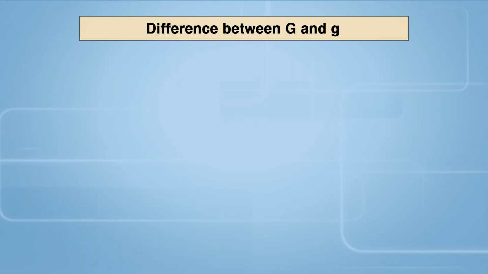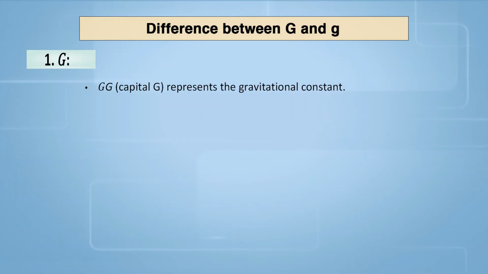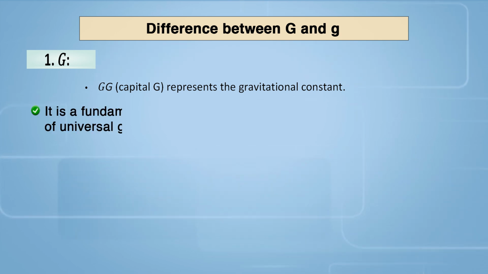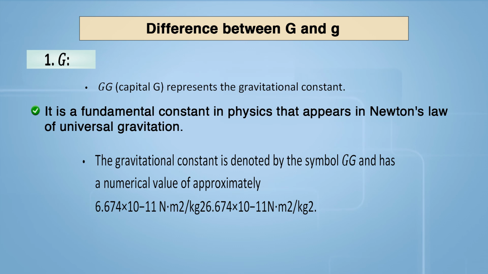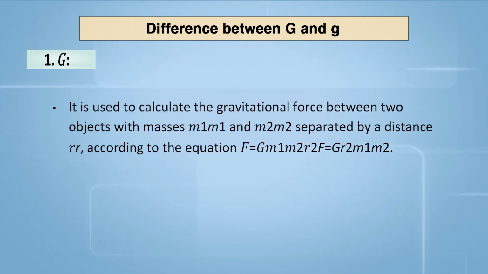Difference between G and g. Capital G represents the gravitational constant. It is a fundamental constant in physics that appears in Newton's law of universal gravitation. The gravitational constant is denoted by the symbol G. It is used to calculate the gravitational force between two objects with masses m1 and m2 separated by a distance r. According to the equation, F is equal to G m1 m2 over r squared.